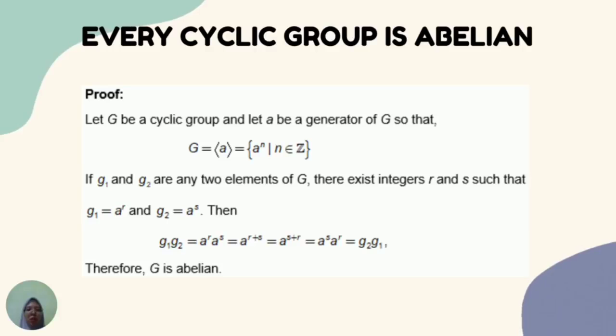Then we prove the commutative law. We will get g1 g2 equals g2 g1. Therefore, G is abelian. Hence, we can conclude every cyclic group is abelian.